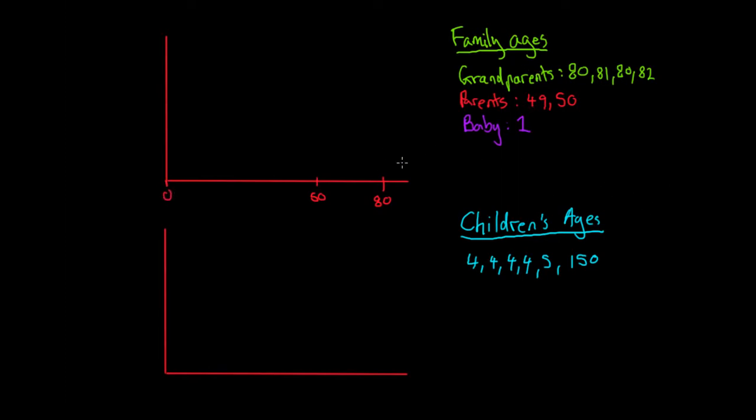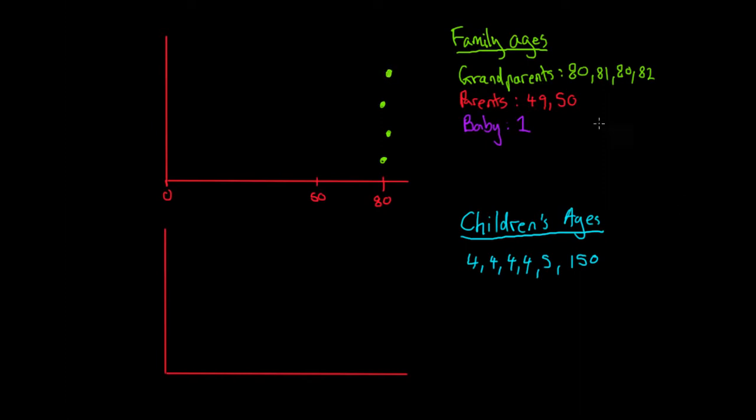So the grandparents, we had 4 of them. So we had 4 observations, and they were all around the 80 mark. Some a little bit to the left, some a little bit to the right. So we had 80, 81, 82, and then we had another 80. Space these out a bit more. So we had 80, 81, 82, and 80 again.